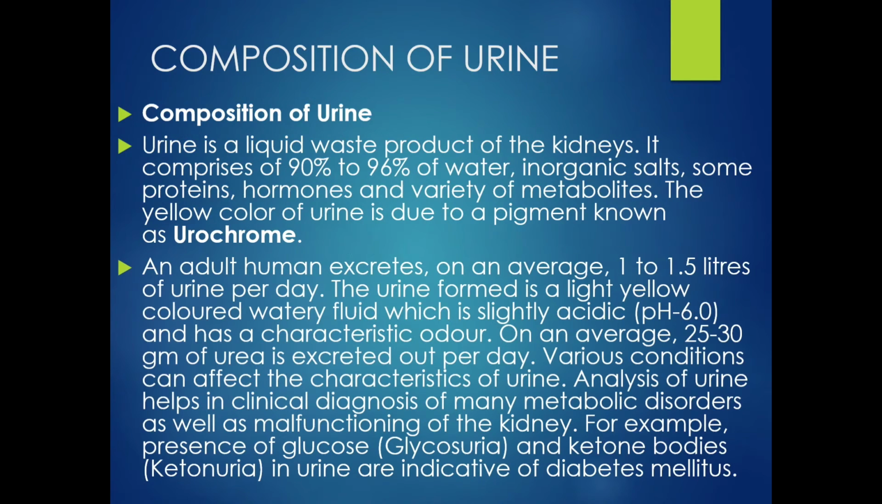It contains urea, creatinine, and very little ammonia and uric acid. On an average, 25 to 30 grams of urea is excreted per day by a normal healthy adult individual. Presence of glucose in the urine is called glycosuria, and presence of ketone bodies in the urine is called ketonuria.